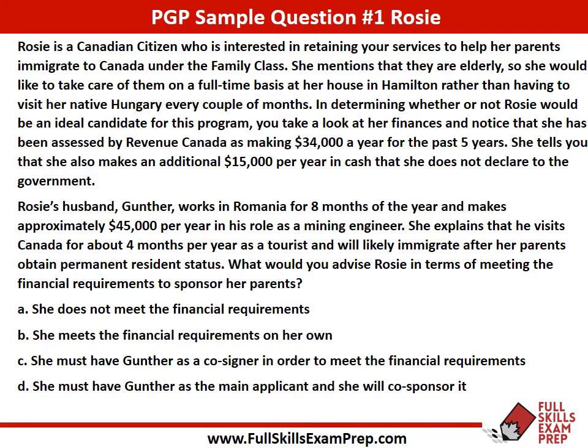Alright, so she does not meet, which is A. She meets the requirements alone. For C, she has to have a cosigner, Gunter. And for D, Gunter has to be the main applicant. So again, we'll explore these one by one just to go through this step by step.